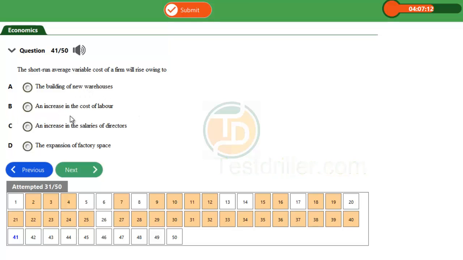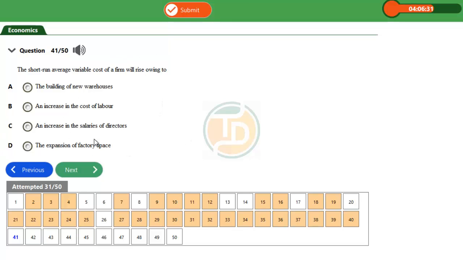So option B, an increase in cost of labor. When you increase the amount paid to labor, that's what we mean by increasing cost of labor. Option C, an increase in salaries of directors. So the amount paid to directors is what we're talking about here. Option D is expansion of factory size. If the factory size is being expanded, it means that you are adding to the value of the factory size, which means the firm is no longer in the short run. The firm is now in the long run because the firm has increased its productive capacity.